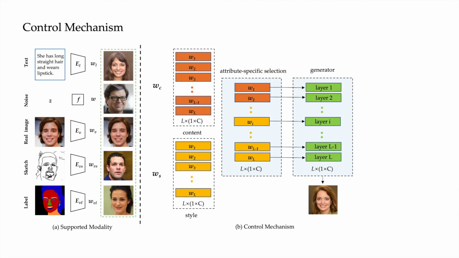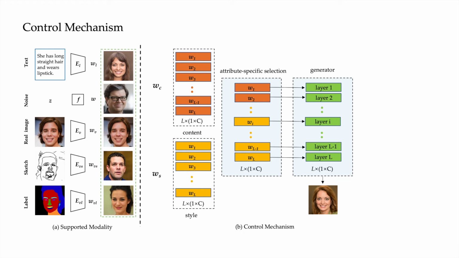The two different tasks, that is, text-to-image generation and text-guided image manipulation, are unified into one framework by our proposed control mechanism. Our mechanism is based on the style mixing of StyleGAN. The layer-wise representation of StyleGAN learns disentanglement of semantic fragments, attributes or objects. In general, each layer of the latent code represents different attributes and is fed into the corresponding layer of the generator. Changing the value of a certain layer would change the corresponding attributes of the image.